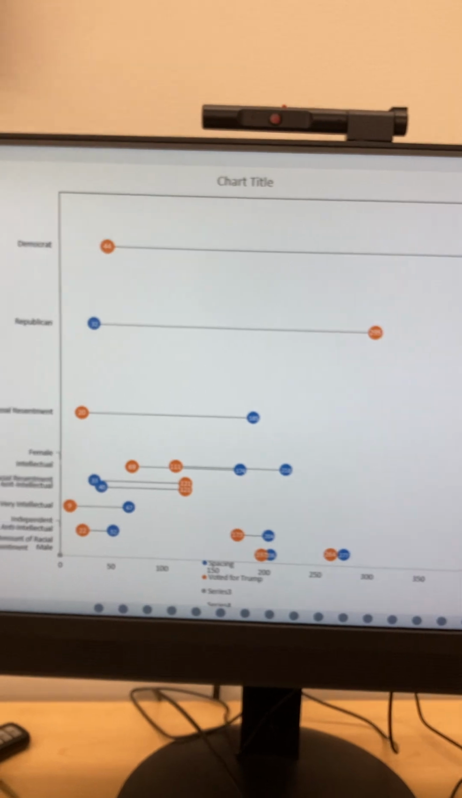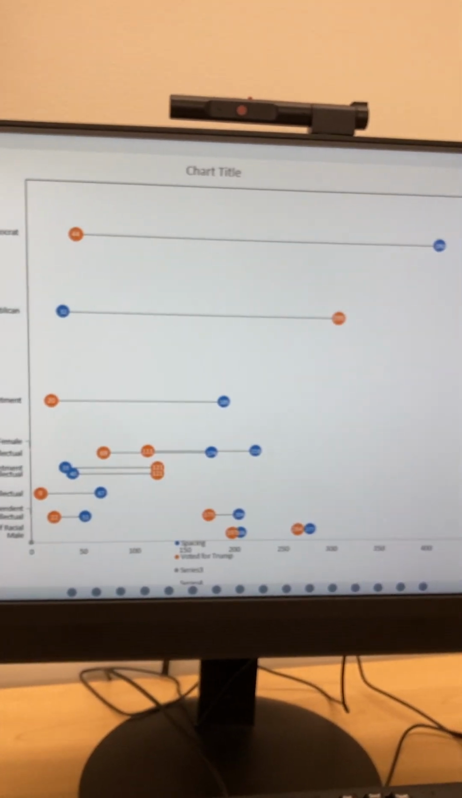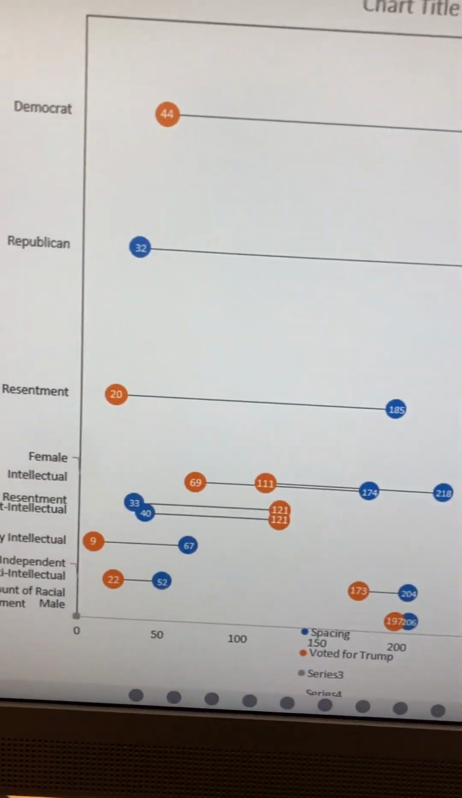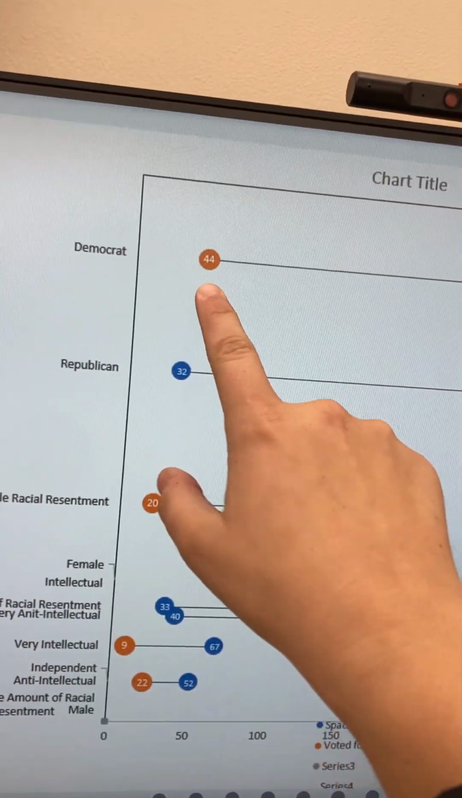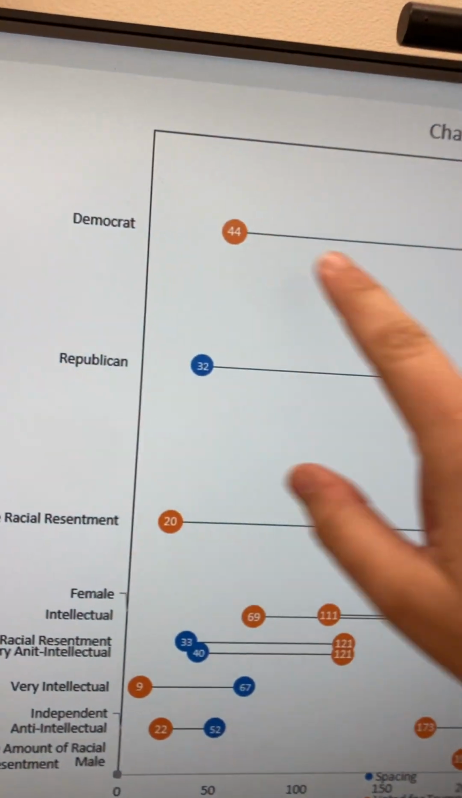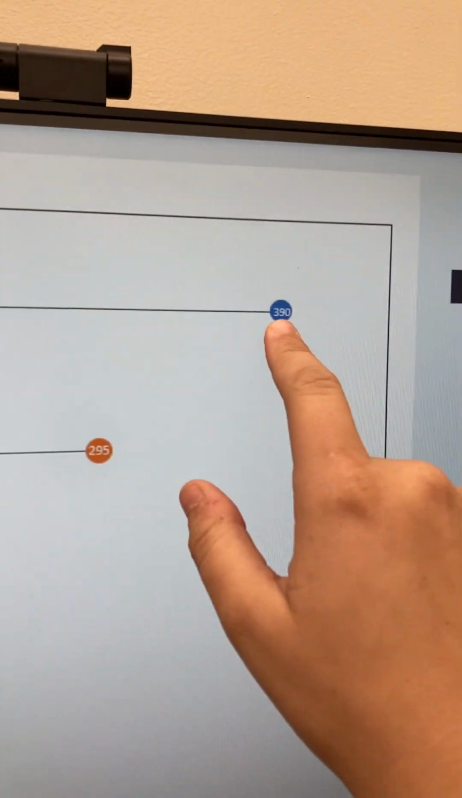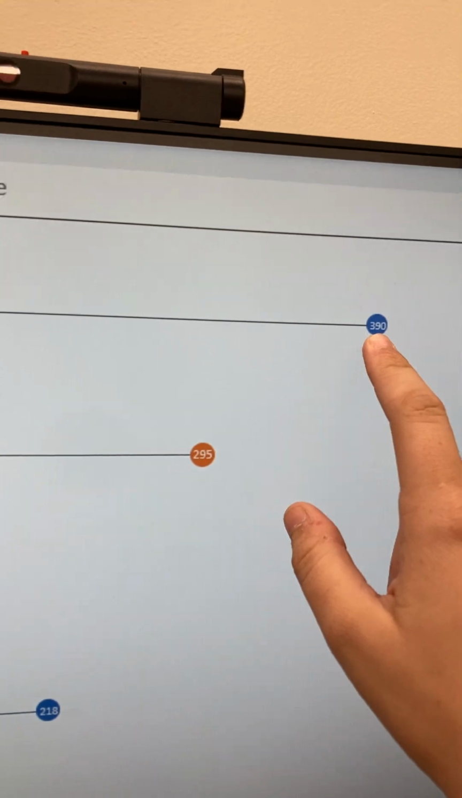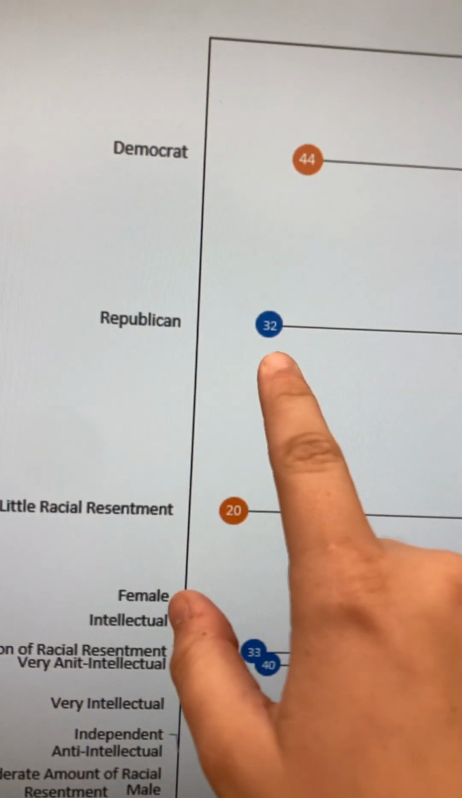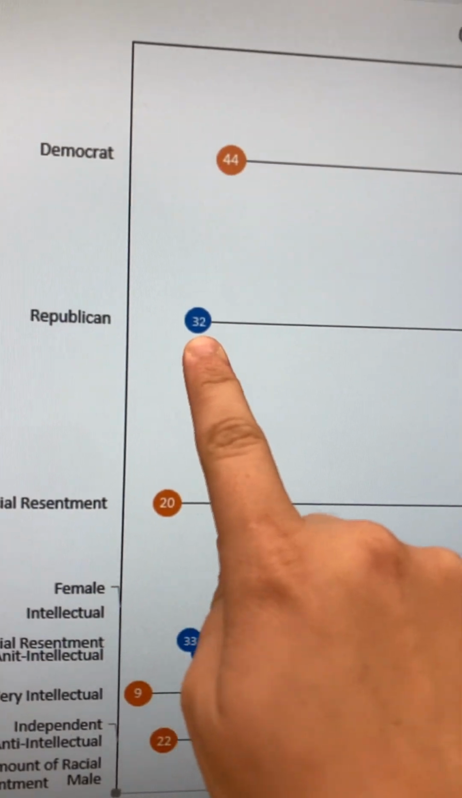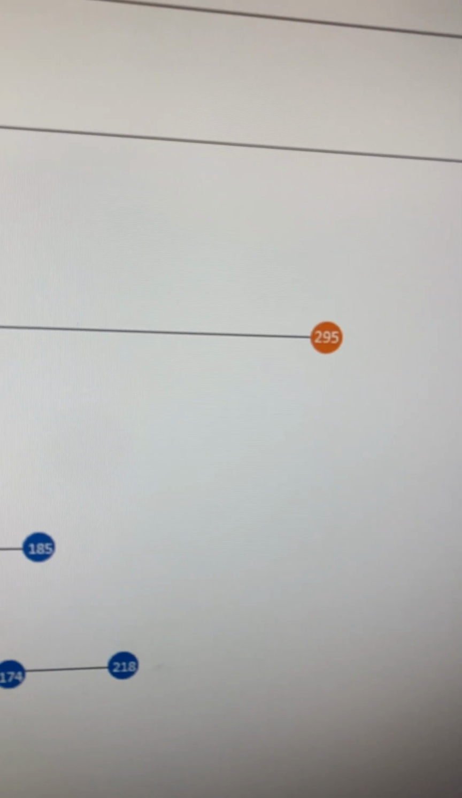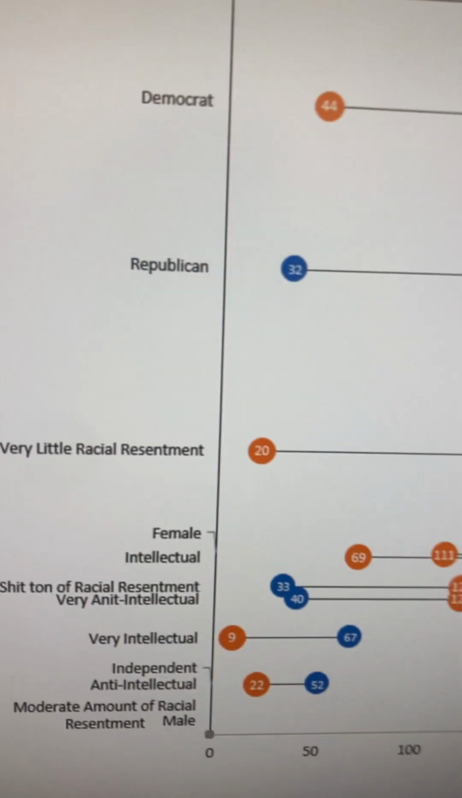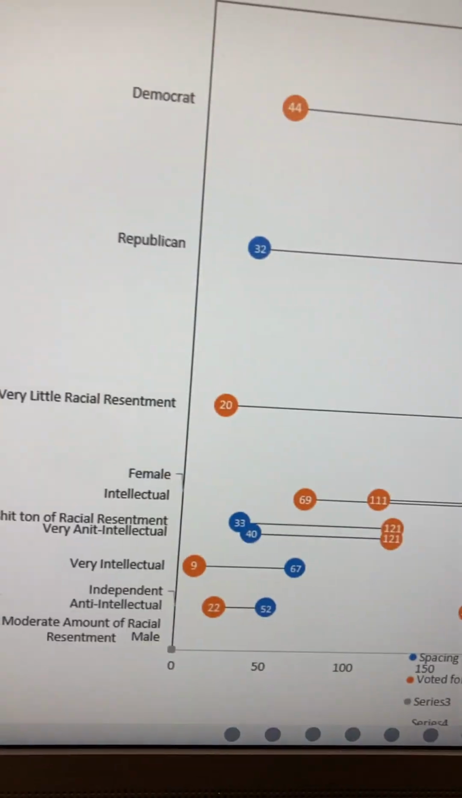All right, this thing's kind of ugly. I didn't know how to fix the spacing, so I didn't. We have our orange is voted for Trump. Our blue is voted for someone else. So we have 44 Democrats that voted for Trump and 390 that voted for somebody else. Predictable, right? We have 32 Republicans who voted for somebody else and 295 Republicans who voted for Trump. Okay, see how Trump's orange? Isn't that funny?